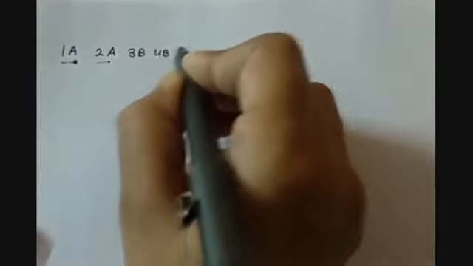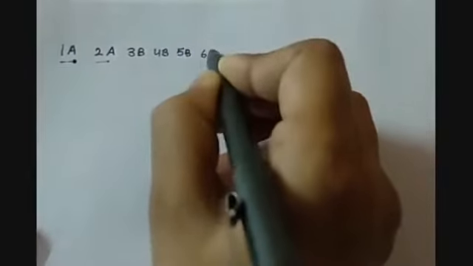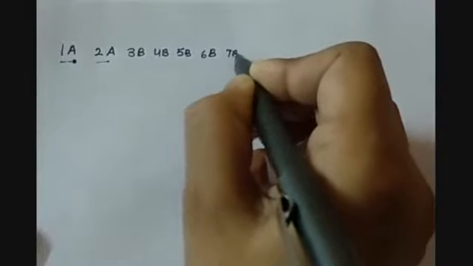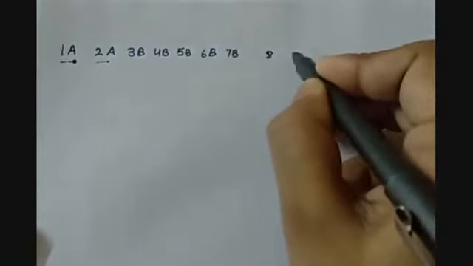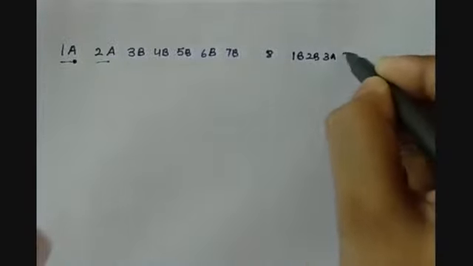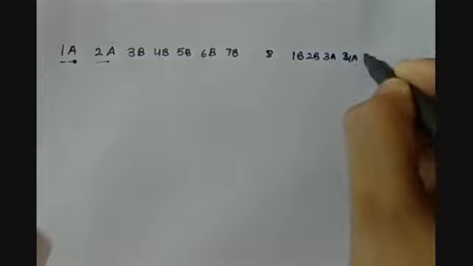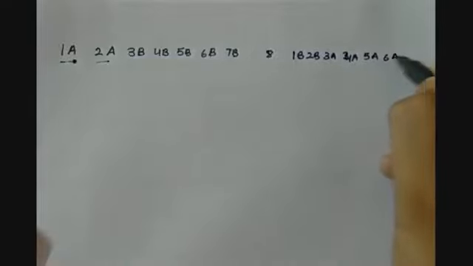Then we have 3B, 4B, 5B, 6B, 7B, and then we have 8, 1B, 2B, 3A, 4A, 5A, 6A, and 7A. And at the end we have 8A.